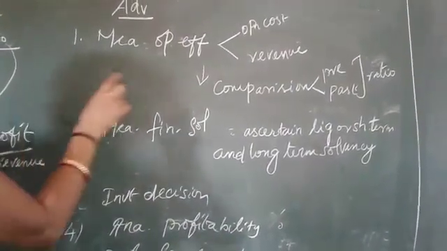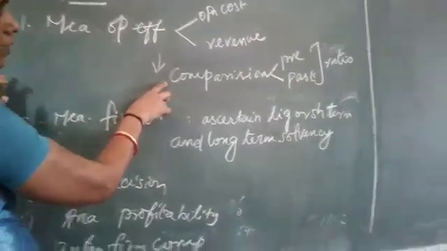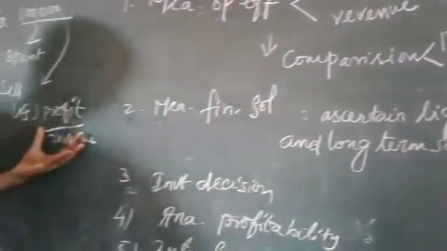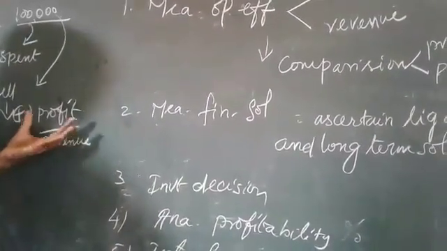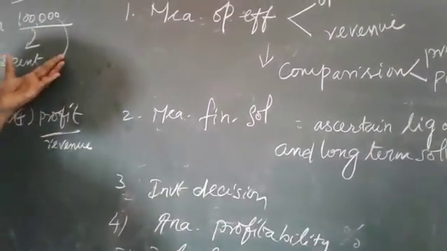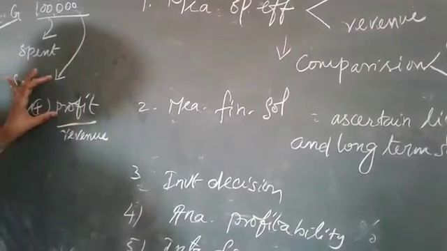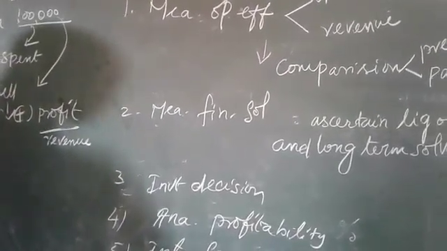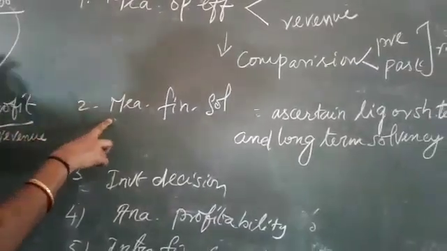Okay, and then the second one: it is easy to compare the present and also past. Suppose the profit may be less for the concern. What is the reason? What happened in the last year? What decisions have they taken? So it is easy to compare, and they can take the decision also. Okay, can you clear? Now we are going to see the next one.